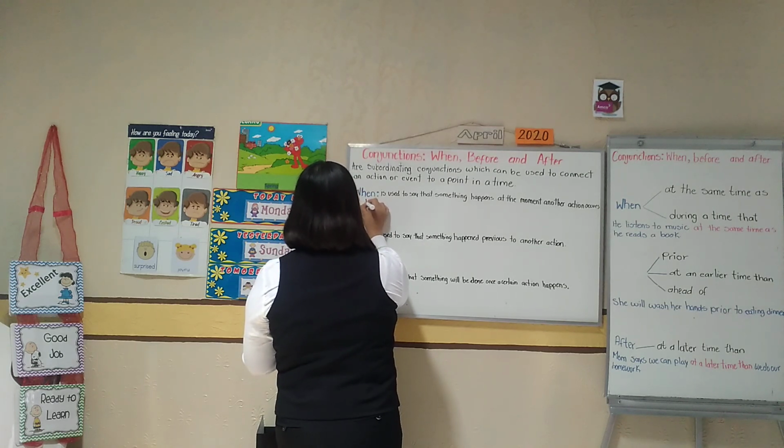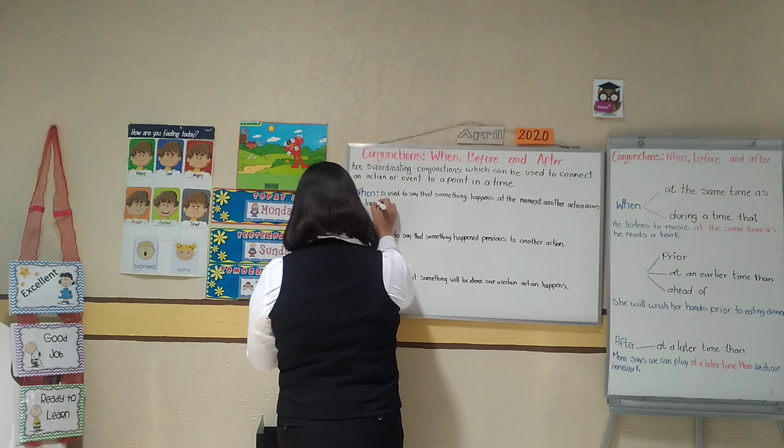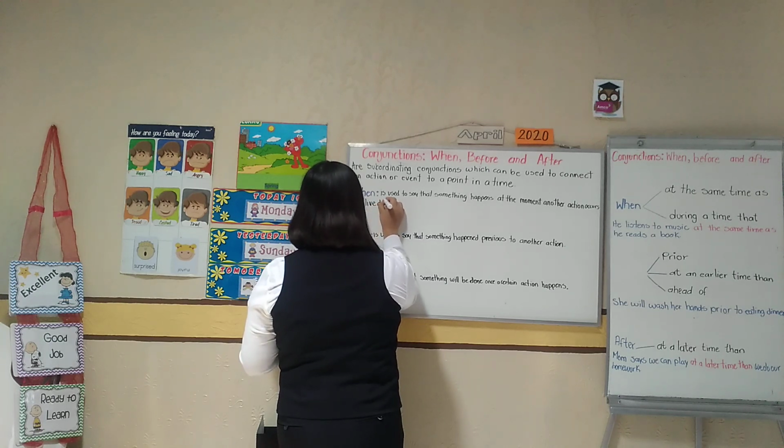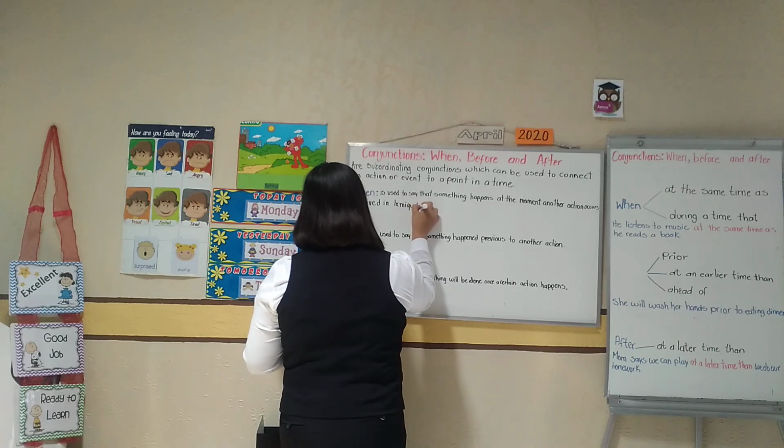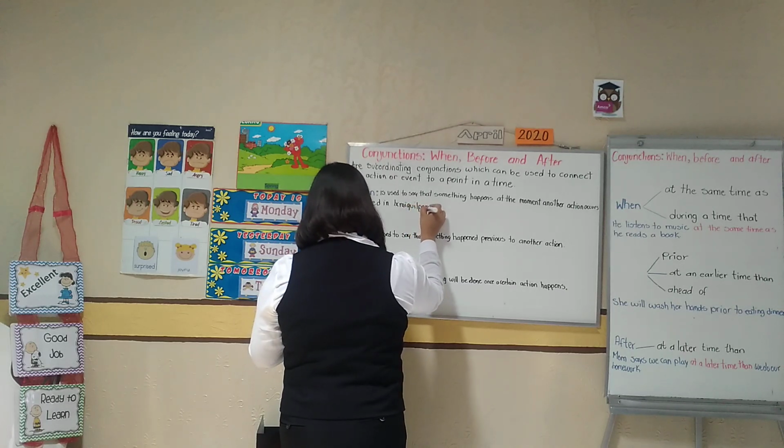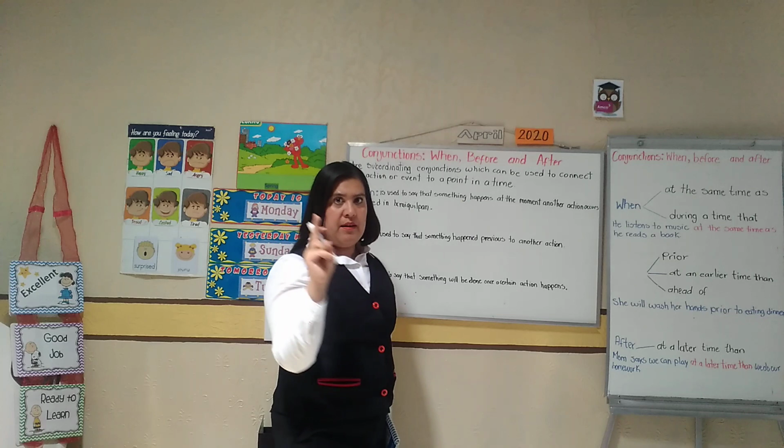I live in Ixmiquilpan. Okay, this is a sentence.